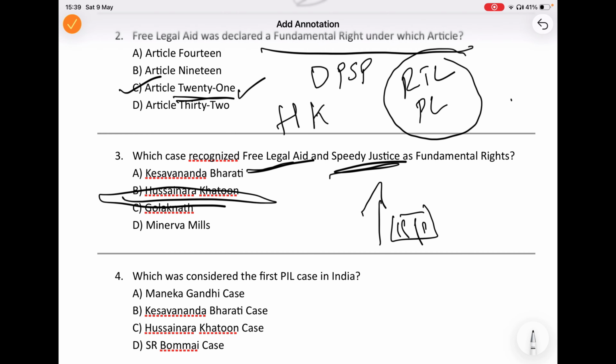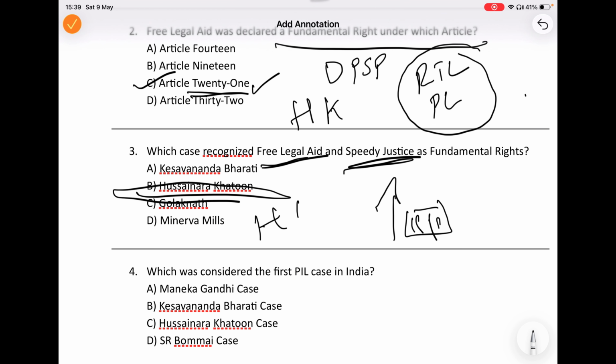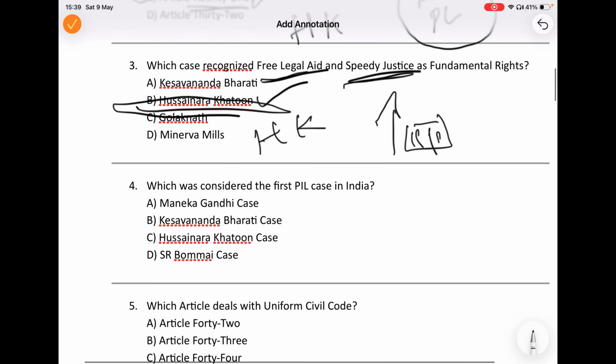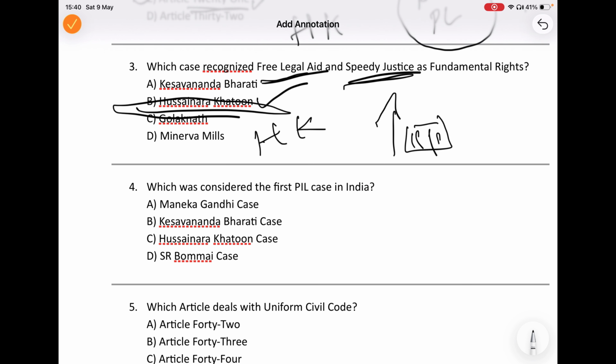That is why Supreme Court declared that speedy trial and free legal aid are part of Article 21. So whenever you get some question on speedy trial, free legal aid, under trial prisoners, your mind should always think on this case. Which case? Hussainara Khatun case. So the answer is B. Now, the examiner is asking the same topic from a different angle, which was considered the first PIL case in India. Once again, the same answer, Hussainara Khatun case.